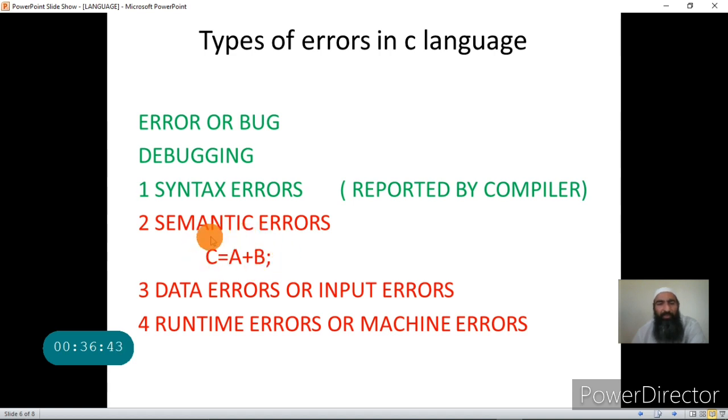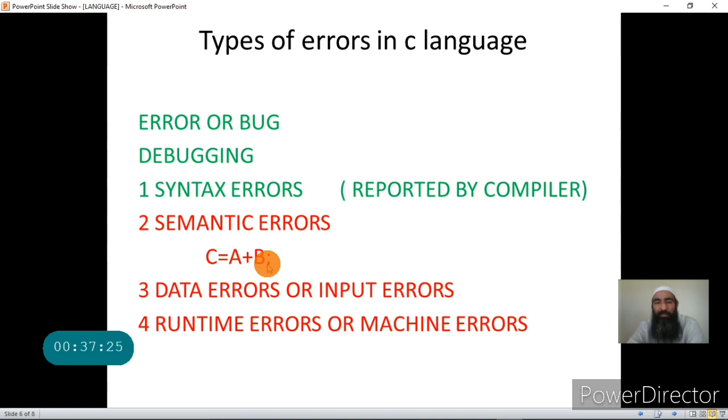So how do you know that this error has occurred? Once you run the program, if I input two numbers A and B, I wanted to subtract them, but in the program I have written the statement of addition. I will get the result of addition instead of subtraction. Since I won't get the correct results, I will know that my program has an error, because this error will occur again and again for all the inputs. Since I wanted to do subtraction, but mistakenly in the statement I have written plus instead of minus.